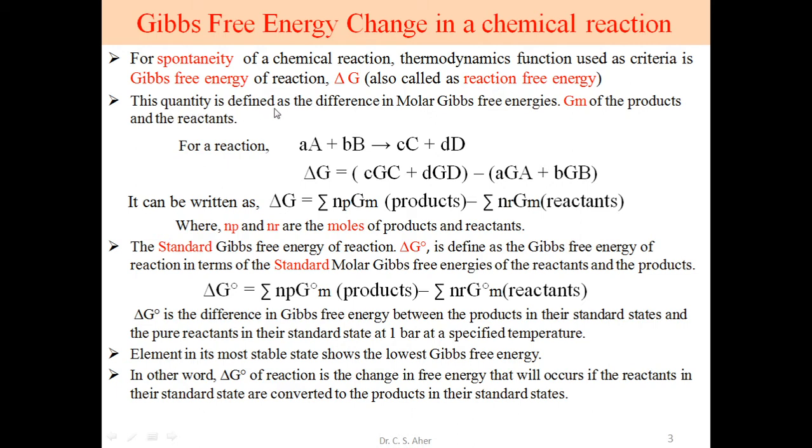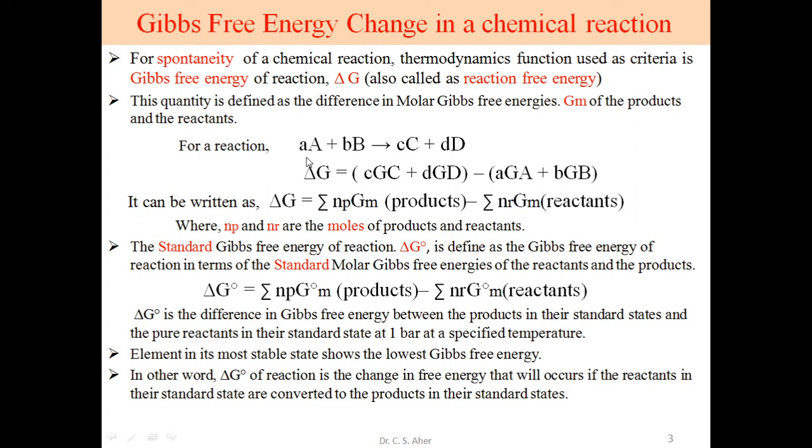This equation is defined as a difference in molar Gibbs free energies. At that time, this G becomes Gm of the product and the reactant. M is the molar Gibbs free energy. Consider this reaction: A plus B gives C plus D. A moles of A, b moles of B, C produces c moles of C and d moles of D.